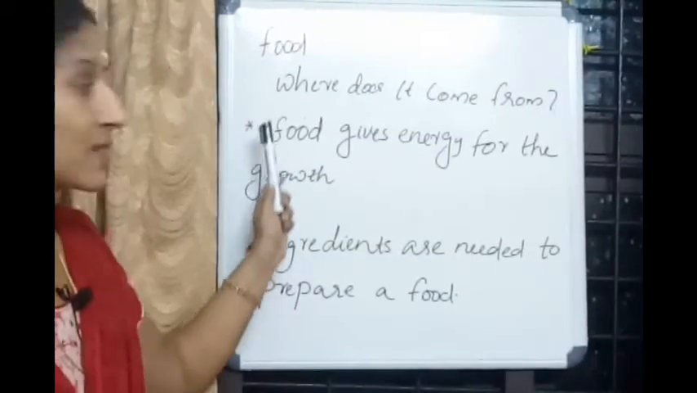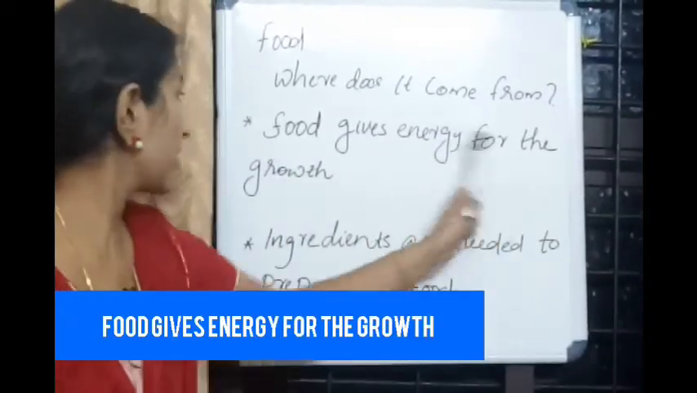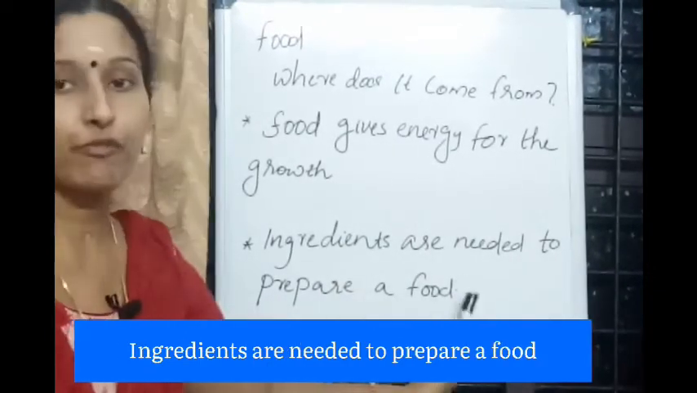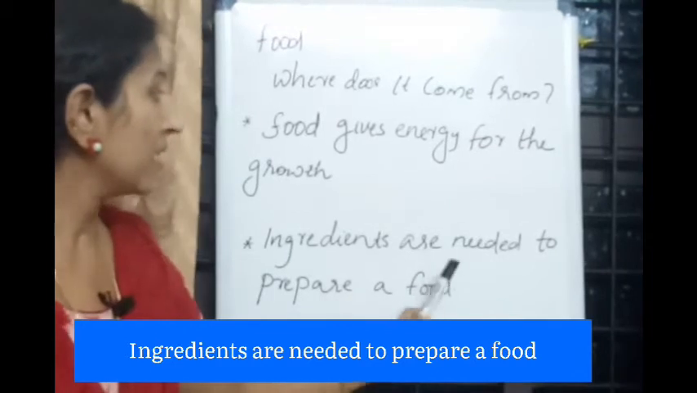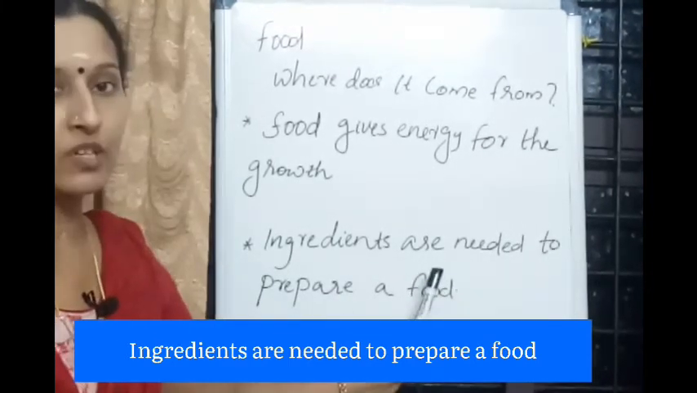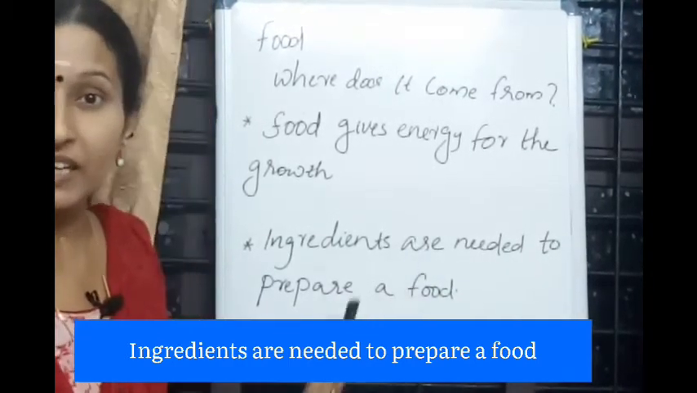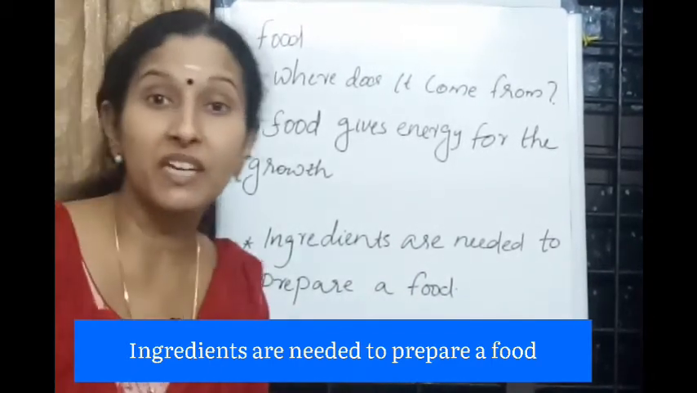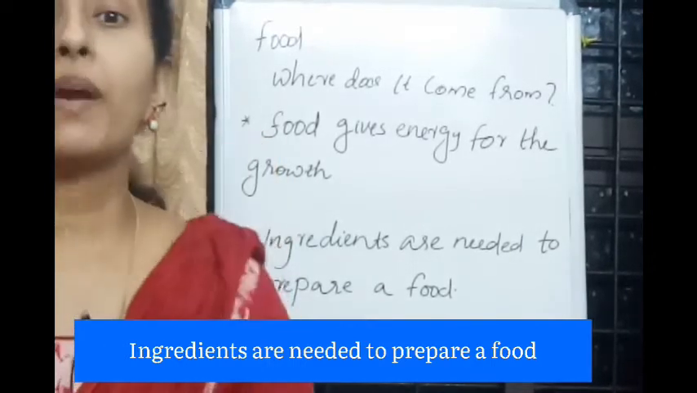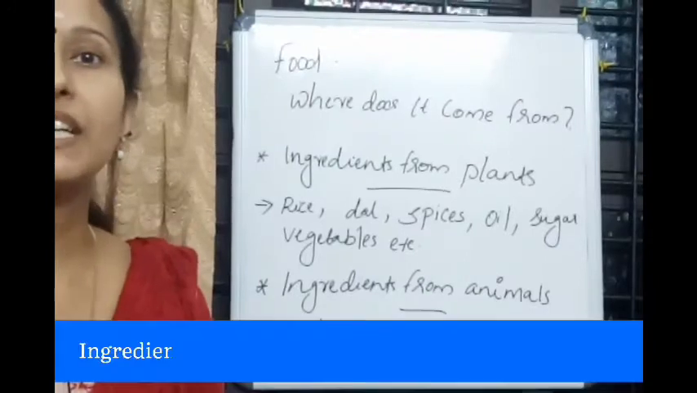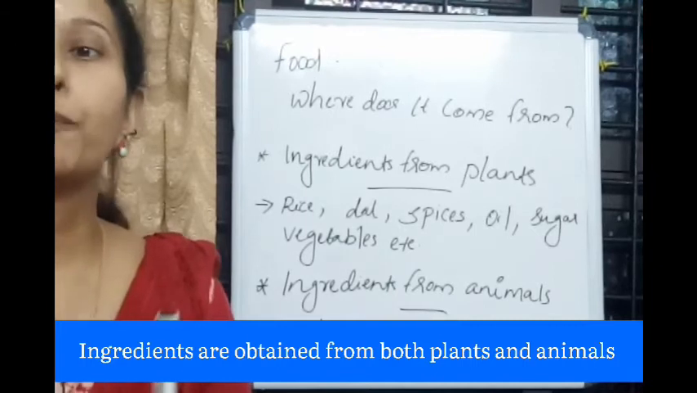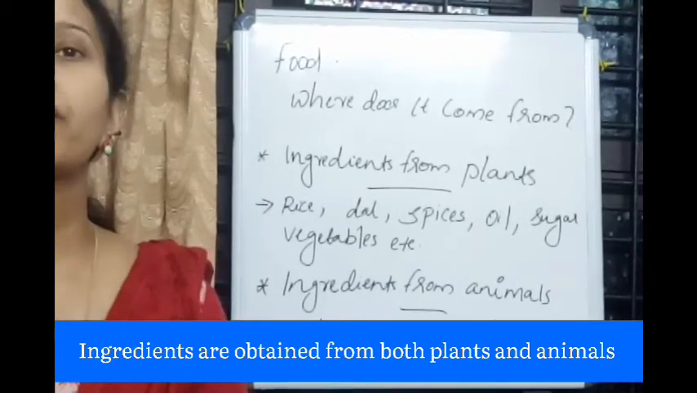Let me repeat the points once again. Food gives energy for the growth and ingredients are needed to prepare a food. What are ingredients? Ingredients are the materials which we use to prepare a tasty food. These ingredients are obtained from both plants and animals. That is, some are obtained from plants and some are obtained from animals.